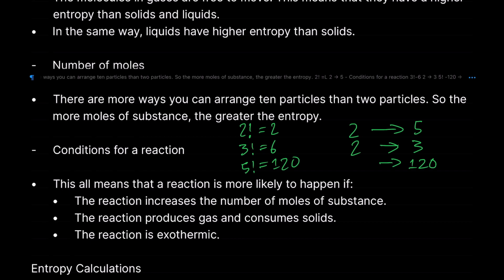But the point being, I'm going from 2 possible ways I can order my compounds to 120. If I'm going from 2 to 5, right, that's a highly entropic reaction, because I'm going from 2 ways I can order my reactants to 120 different possible combinations in order to form my products. And therefore there's much more disorder there, higher entropy, and therefore the reaction is much more likely to happen.